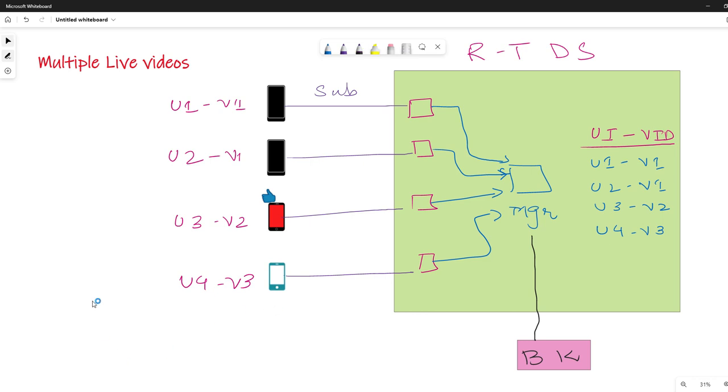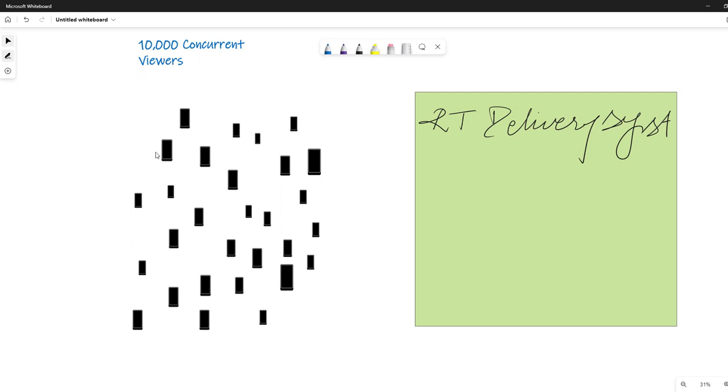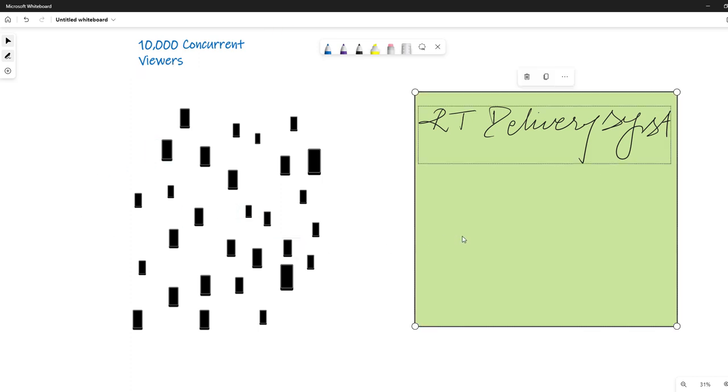Now engineers are faced with a new problem, and that problem is 10,000 concurrent viewers. This real-time delivery system is definitely not capable of handling these numbers of concurrent connections. So what is the solution? This is the scalability problem. Now the system is scaling, and we have to accommodate this scaling issue.